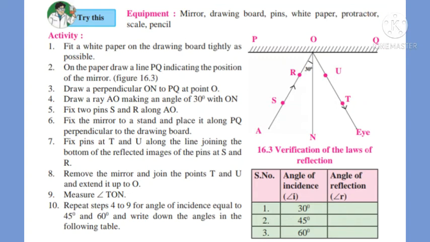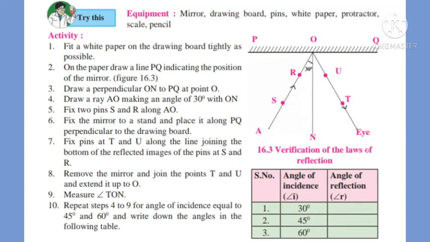Fix the mirror to a stand and place it along PQ perpendicular to the drawing board. Fix pins at T and U along the line joining the bottom of the reflected images of the pins at S and R. Remove the mirror and join the points T and U and extend it up to O. Measure the angle TON.